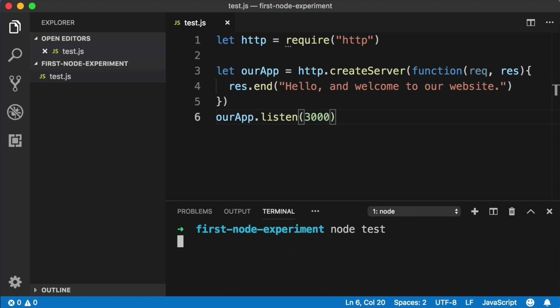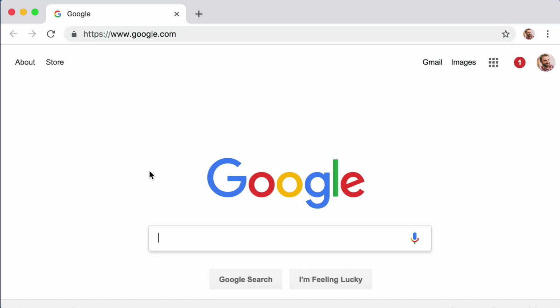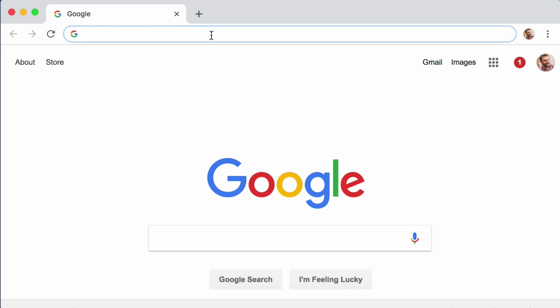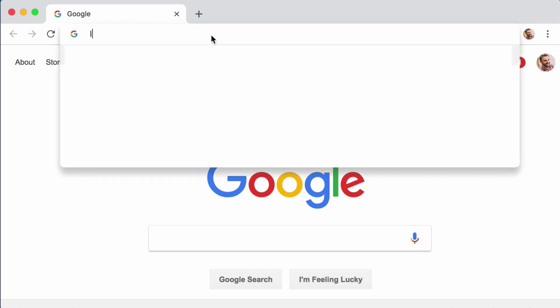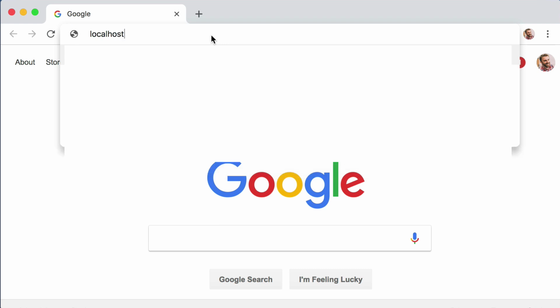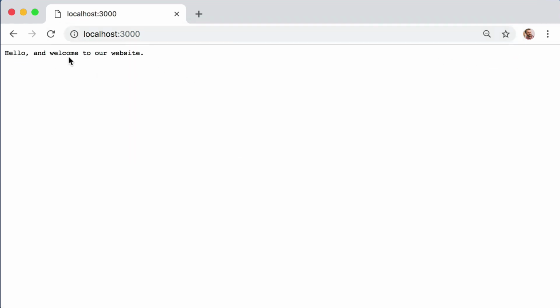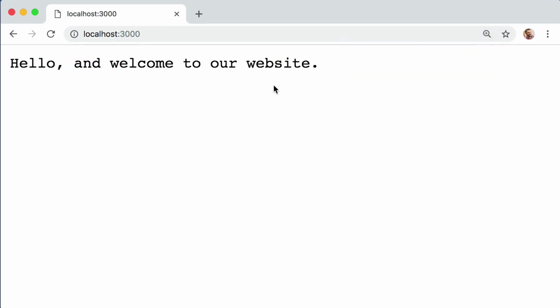Right now, I want you to jump over to your web browser and let's try to send a request to the server. So up in the address bar, type this in with me. Clear out the address bar and let's say localhost. Localhost is the address for your own computer. And then we can say colon and then the port number that our server is running on. And remember, we chose a port number of 3000. So localhost colon 3000, push enter. Awesome. There we see the response from our server. Hello and welcome to our website. So at this point, we've accomplished the original goal of this lesson.